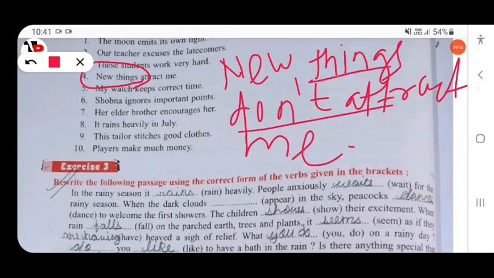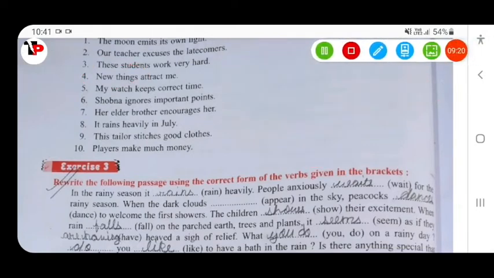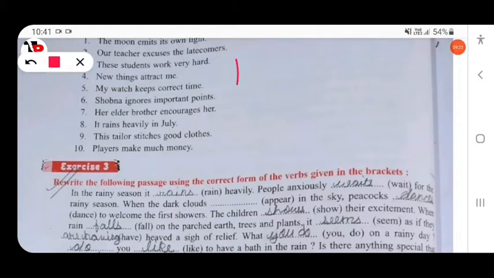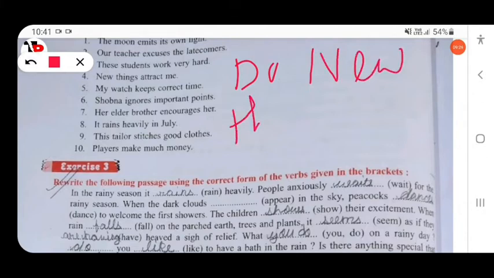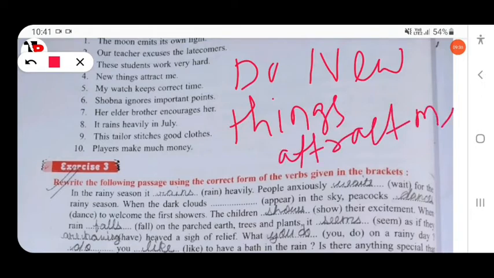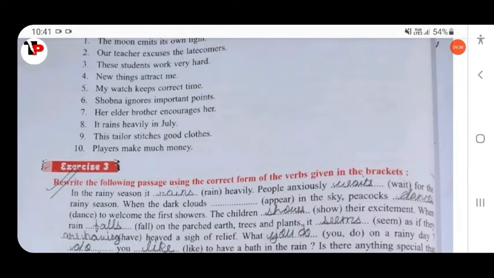Then yes/no will be: do new things attract me? Just place a question mark. Clear? Do new things attract.